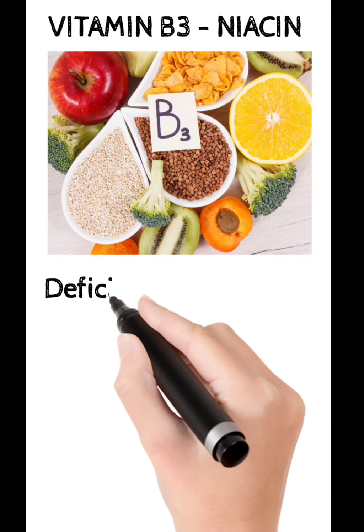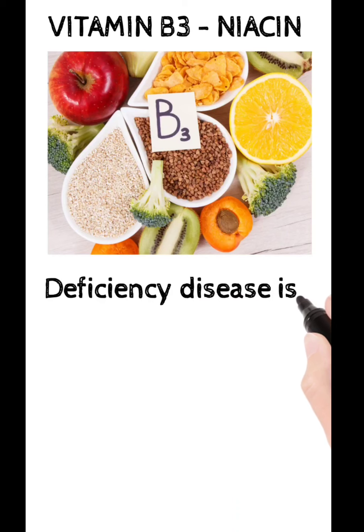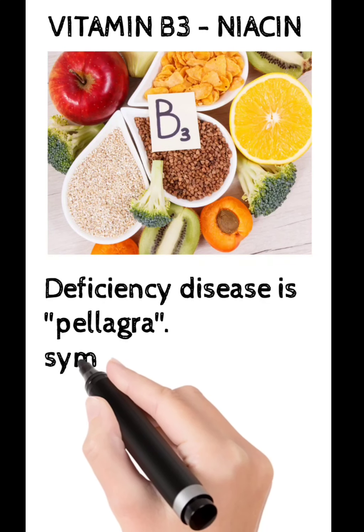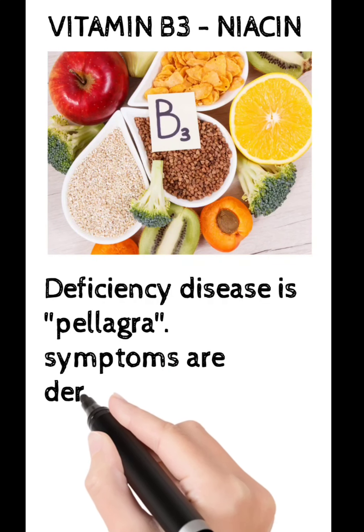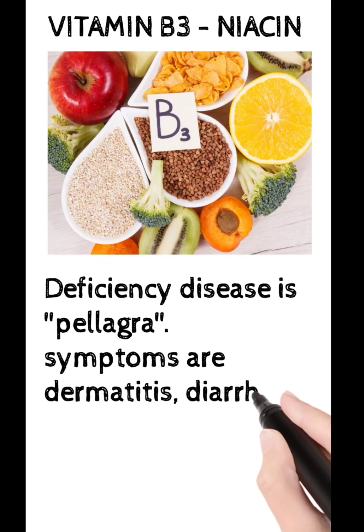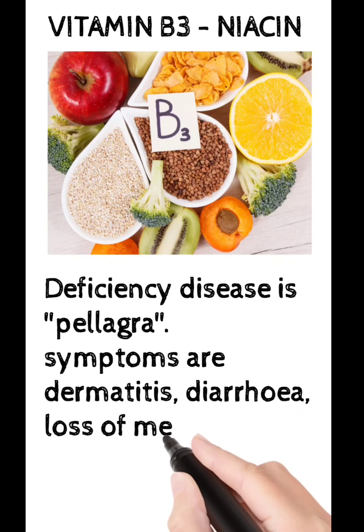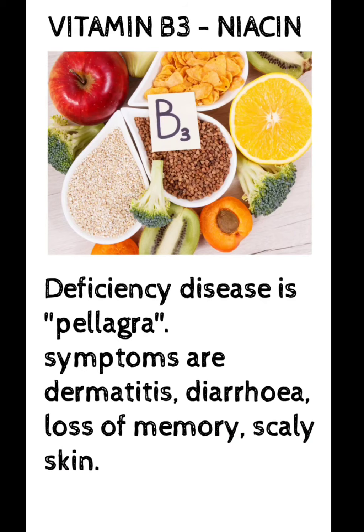The next vitamin is vitamin B3. The chemical name is niacin. The deficiency disease in this case is pellagra. And the symptoms seen here are that the person will suffer with dermatitis, there will be diarrhea, loss of memory, and scaly skin.